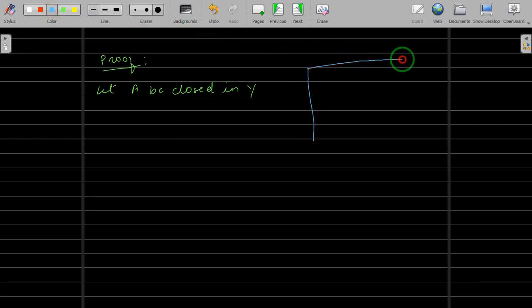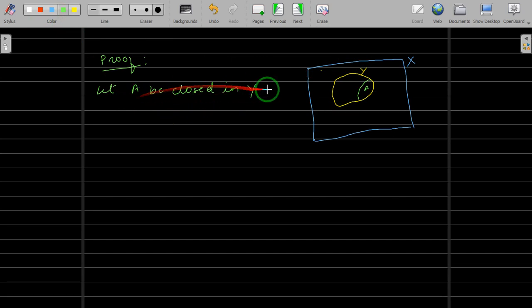So this is what we have. This is the whole space X, and in X you have a subspace Y. In Y we are taking a subset of Y, so let me take a subset, say here somewhere, A of Y. Okay, so we have Y and we have A. So we assume that A is closed in Y.